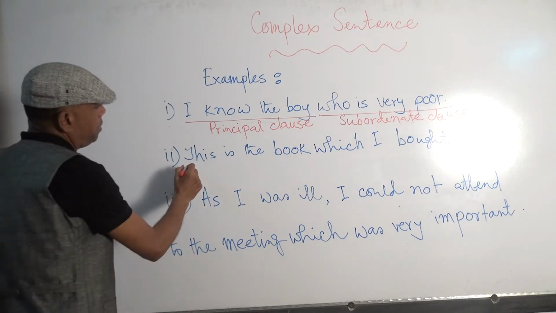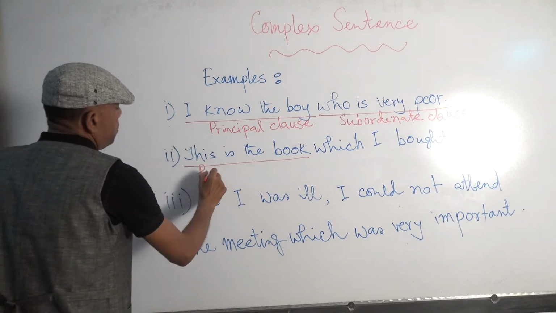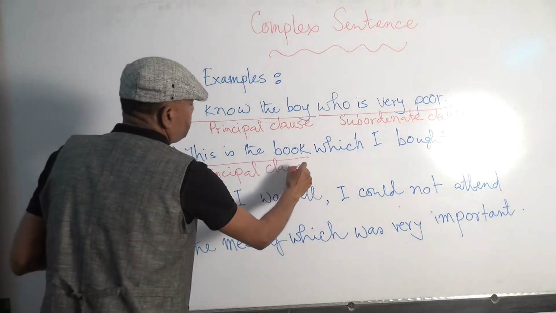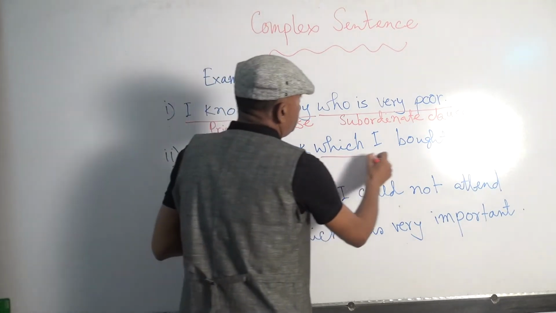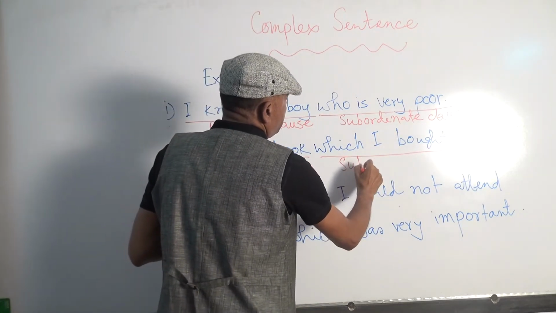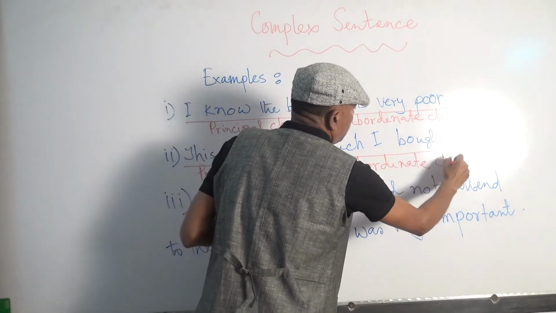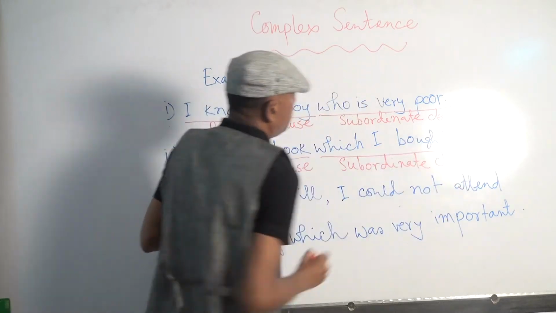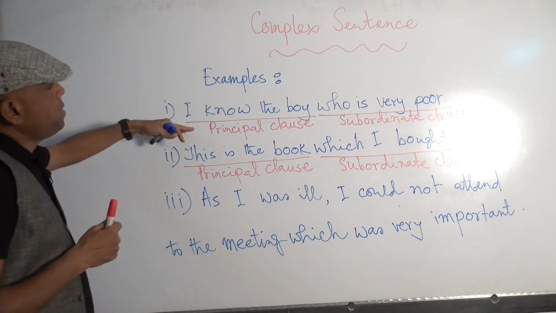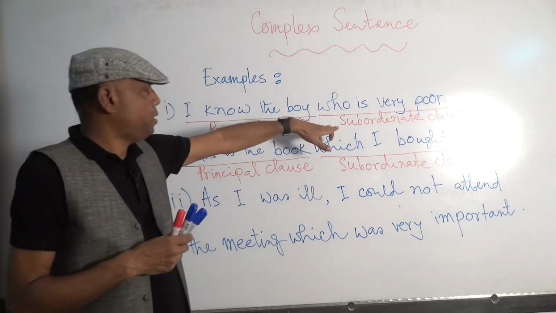In the next example, this is the book, it is a principal clause. Which I bought, this is a subordinate clause. So, in the complex sentence, basically we can find one principal clause and one subordinate clause.